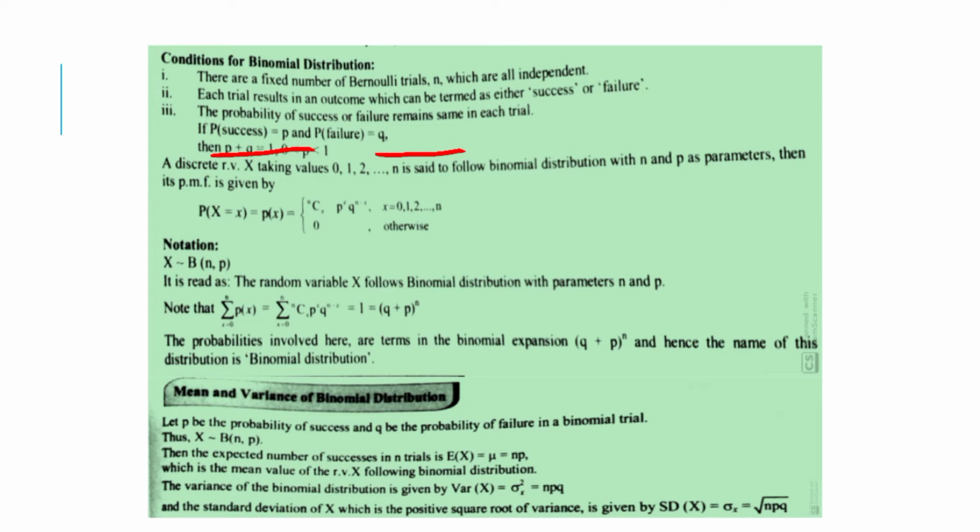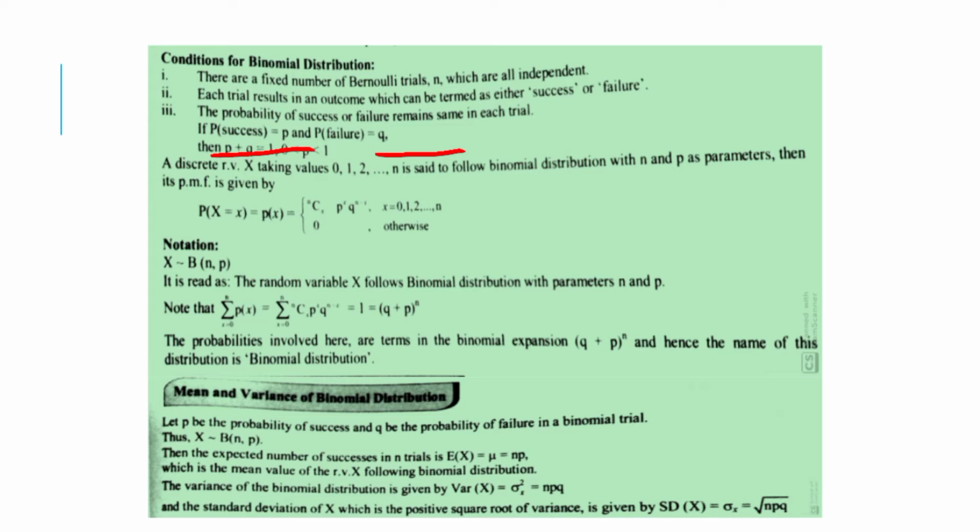A discrete random variable x taking values 0, 1, 2 up to n is said to follow binomial distribution with n and p as parameters.